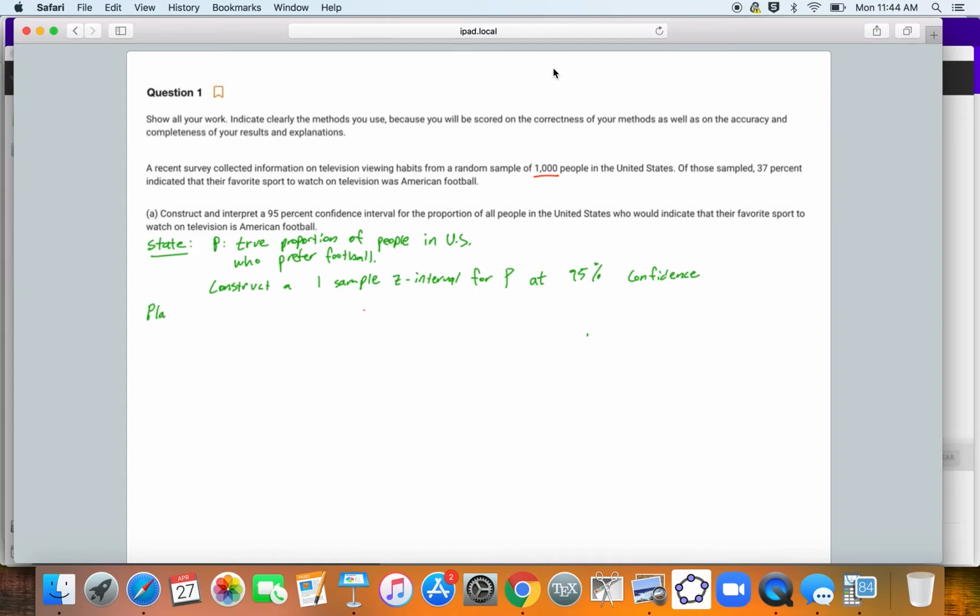Now we're going to plan. This is where we're going to check our conditions. Random: the survey collected information from a random sample, so the sample is stated as such. 10%: they collected a sample of 1,000 people, and 1,000 times 10 is 10,000, so I would say the US population is greater than 10,000. And then large counts.